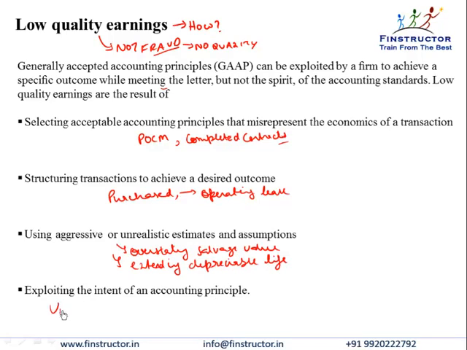For example, unrealized gain or loss for a trading security is allowed to be taken on the income statement, as the assumption is that these securities will be sold in a short period of time and this unrealized gain will actually become realized. However, management can exploit the principle by classifying a large number of securities as trading securities when the value is likely to go up, even though the intent is not that of trading. So these were some examples of how earnings can be manipulated by abusing the accounting principles.